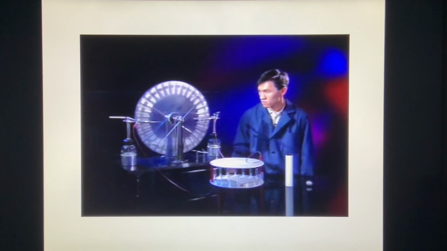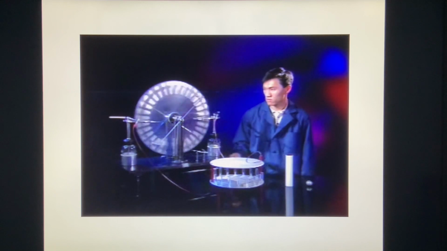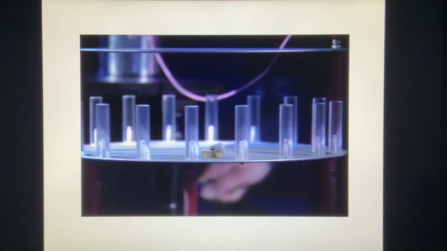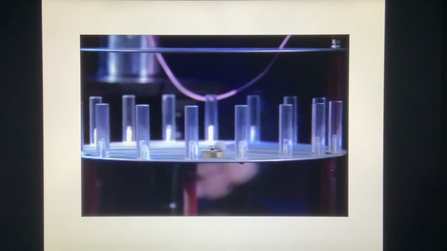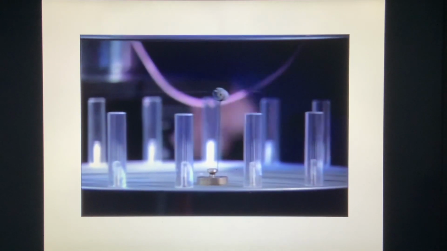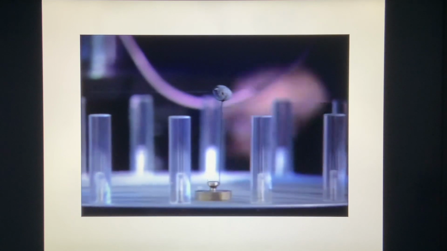This Wimshurst machine is used to produce very high voltages. One side of the generator becomes positive, the other negative, until the voltage between the electrodes is great enough to ionize the air between them. We'll use the Wimshurst to put opposite charges on a pair of metal plates. A small pith ball tethered by a thread shows the attractive force between the opposing charges. It picks up a small amount of charge from the bottom plate and is lifted toward the top plate by an electrostatic force.